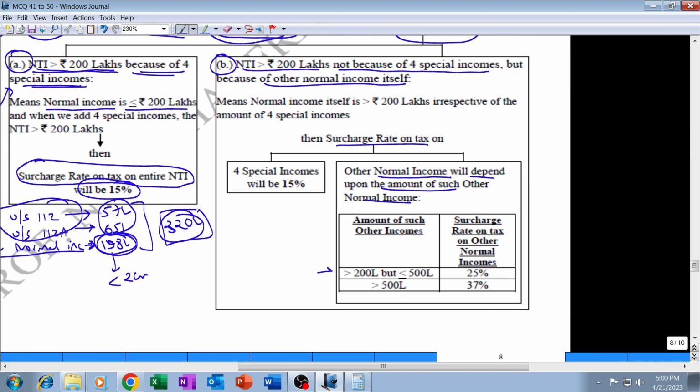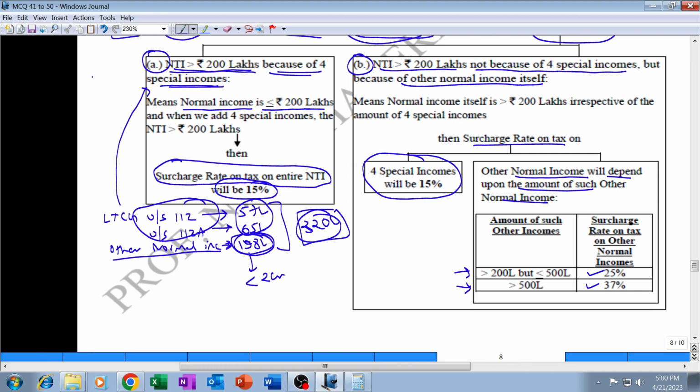If it is more than 2 crore but up to 5 crore, surcharge on tax on normal income would be 25%, and if it exceeded 5 crore rupees, it would be 37%. But on tax on the 4 special incomes, surcharge rate will be restricted to 15%. Our example falls under category A, whereby normal income is up to 2 crore, but because of the special incomes, the net income exceeds 2 crore. So surcharge rate will be restricted to 15% on tax on entire income.